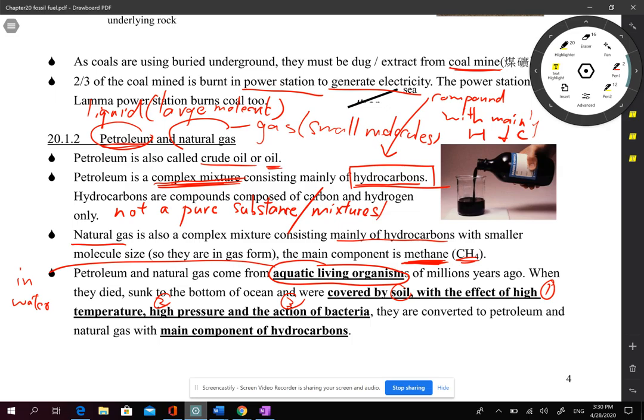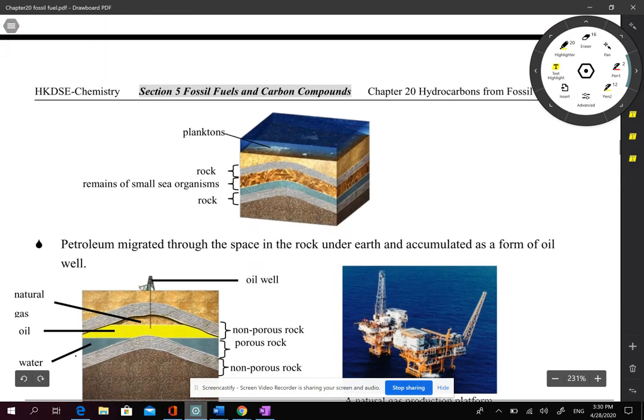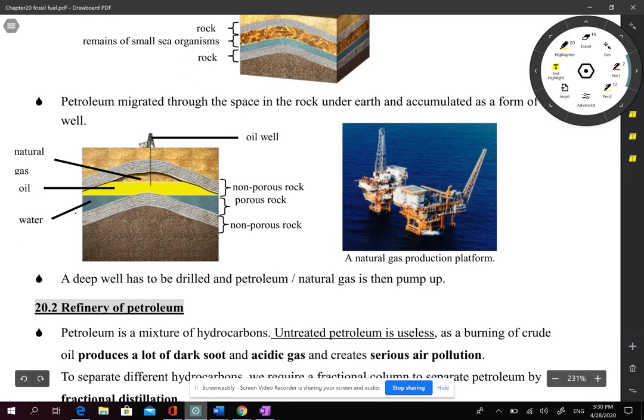Okay, remember, plants become coal, and living organisms, usually sea animals, become petroleum. So if you forget how to spell aquatic living organism, you can just say sea animals. They will turn into hydrocarbons, petroleum, and the small molecules of petroleum are natural gas. The diagram just shows you how you can find petroleum in our Earth, and how to extract petroleum. We can even extract petroleum from the sea.